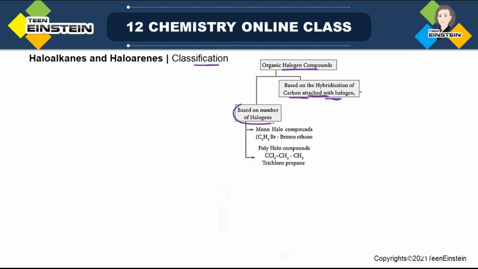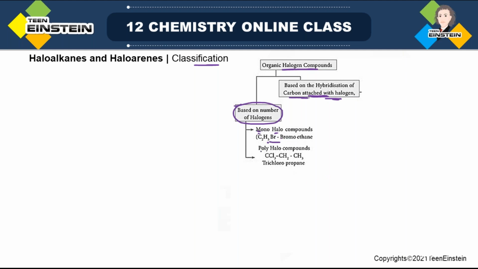It is based on the number of halogens, so it is comparatively simpler. You can easily understand it based on the number of halogens. That means if it is one halogen, then it will be monohalo compounds. For example, if you see C2H5Br, you have only one bromine. So this is monohalo.